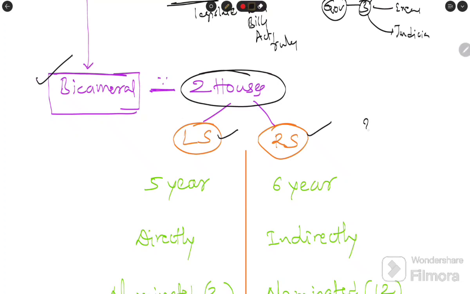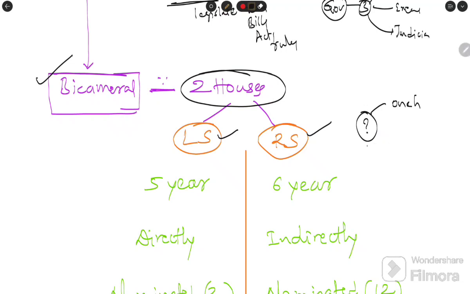One question I would like to throw to you: a country can have one house, only Lok Sabha or only Rajya Sabha. Why? What is the need of having two houses? How do we understand this?